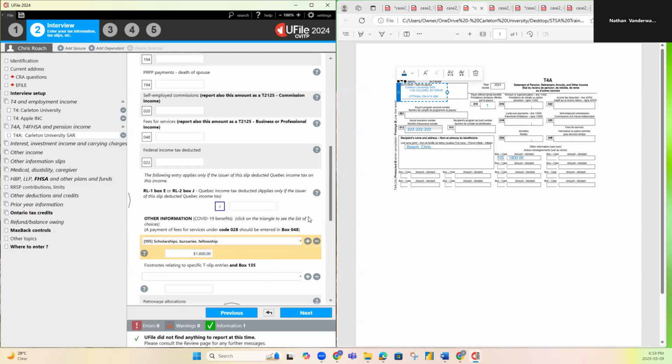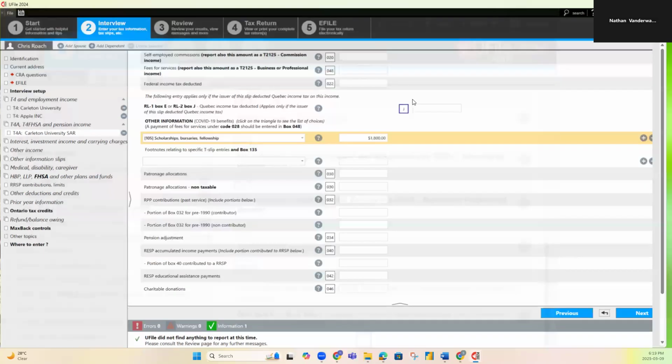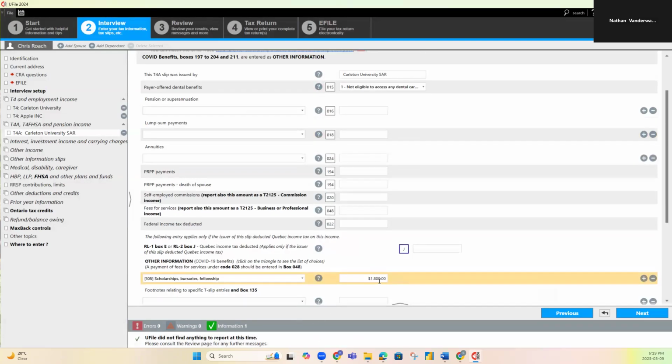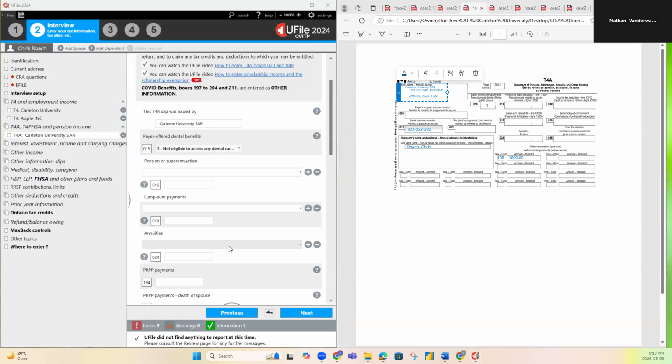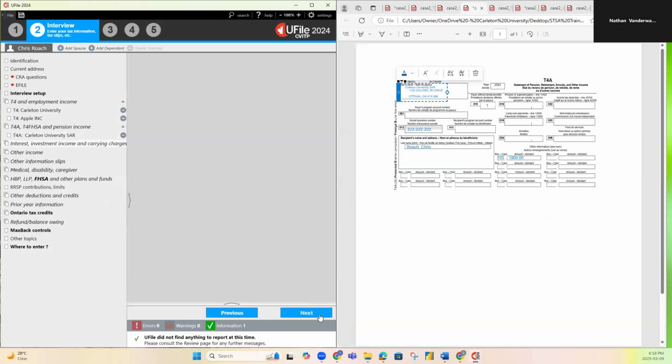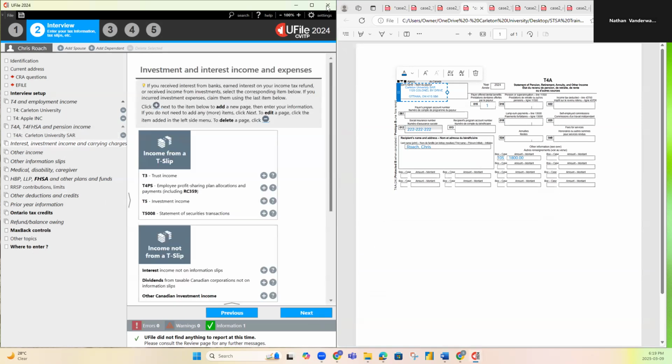Your view, if you're not doing this on a split screen, will look like this. Don't be confused because my boxes are underneath. I'm just trying to keep the information on one side and the software on the other. So if that's what yours looks like, don't panic. Perfect. So now the T4A is input.